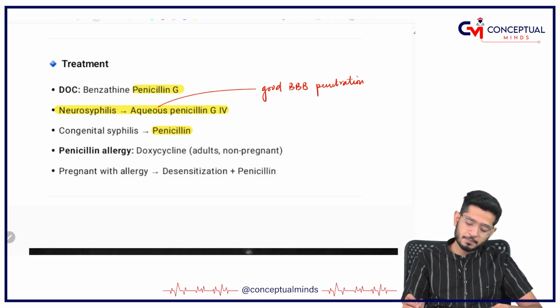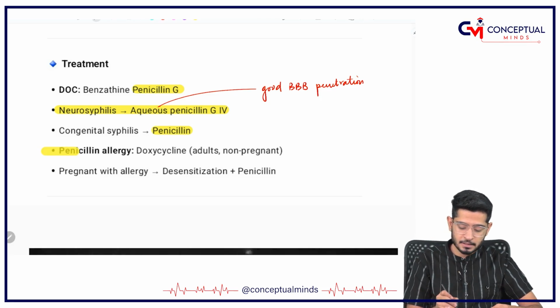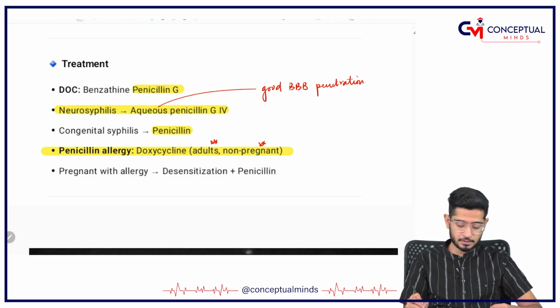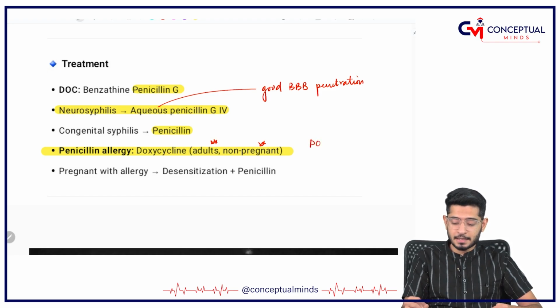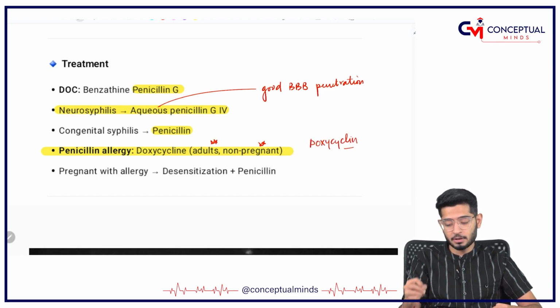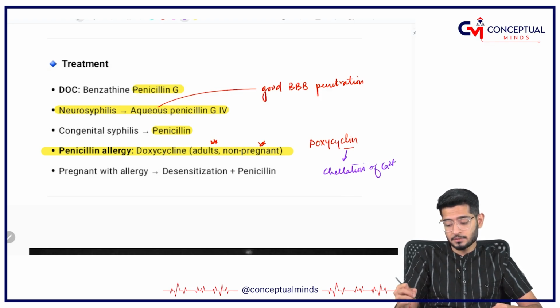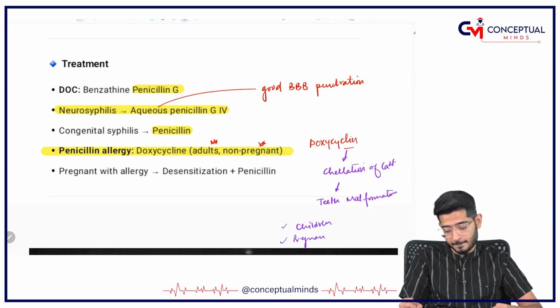In congenital also you give penicillin, but if the patient is allergic to penicillin, then you have to give an alternative. In adult patients, in non-pregnant females, you can give the alternative. Mind you, it has a side effect which obviously the pharmacology sir or madam will teach you, that it causes chelation of calcium. Because it causes calcium chelation, the teeth show malformation. That is why it is not given, especially in children and in pregnant females, right.